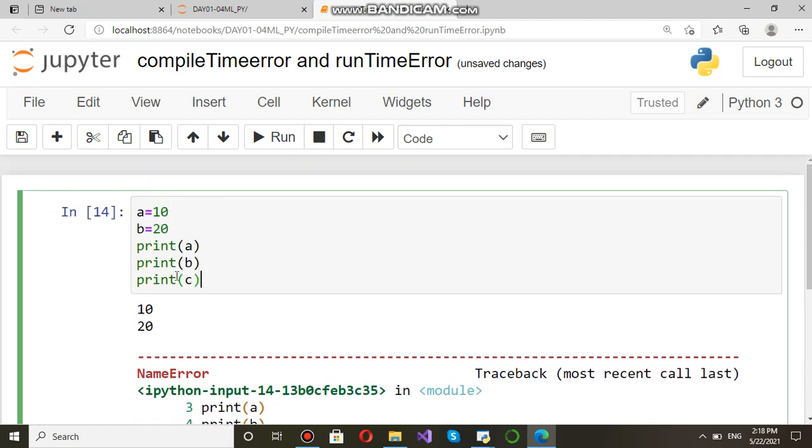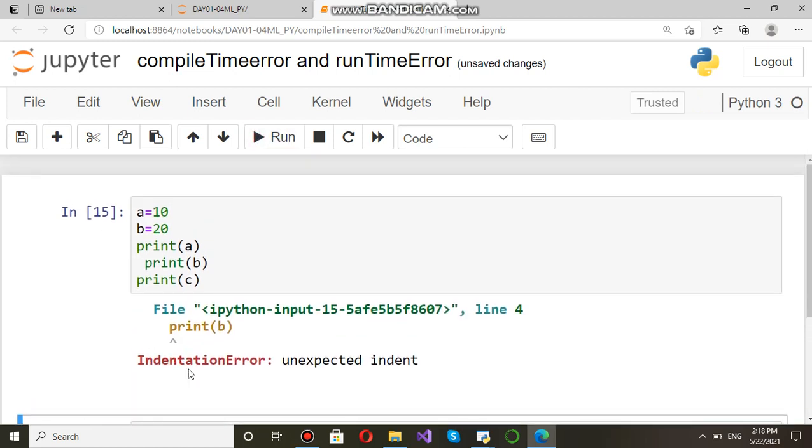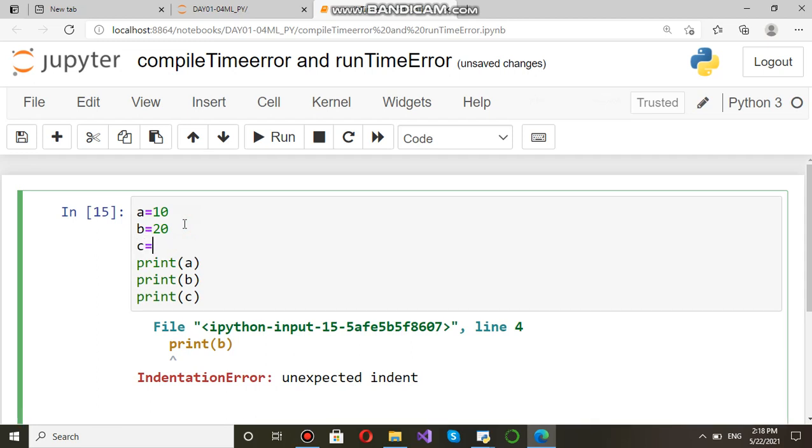Right? And now if you want to check like that, you give here run this, then you will be finding indentation error. So indentation error is syntax error. Unnecessarily, we cannot give a space. So just I am writing here C equal to 10.